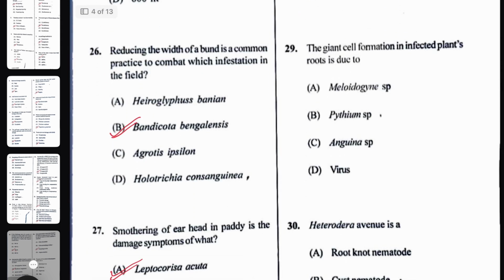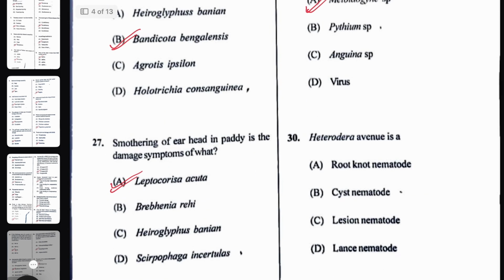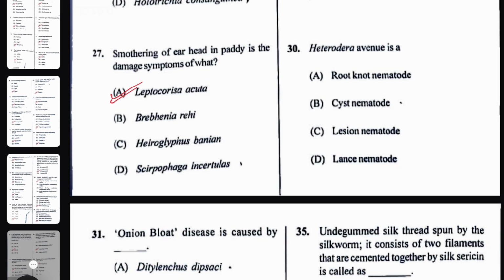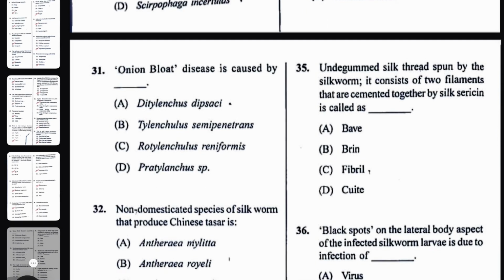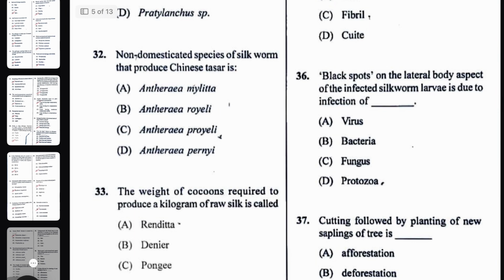So next question, the giant cell formation in infected plant root is due to Meloidogyne species, that is root knot nematode. Next, Heterodera avenae is which type of nematode? That is a cyst nematode. Next, onion bloat disease is caused by Ditylenchus dipsaci.